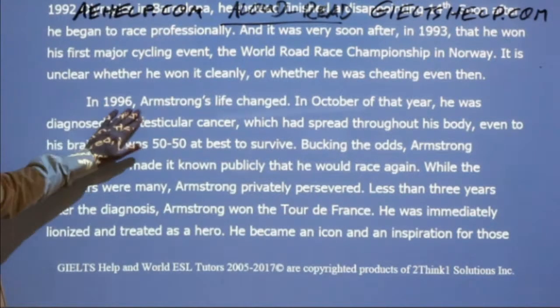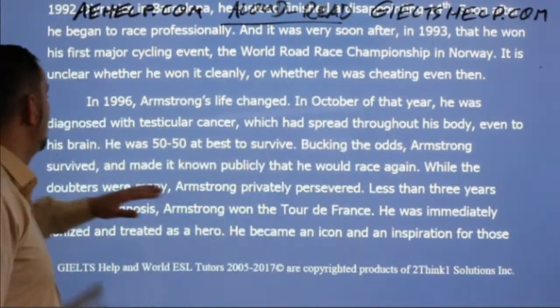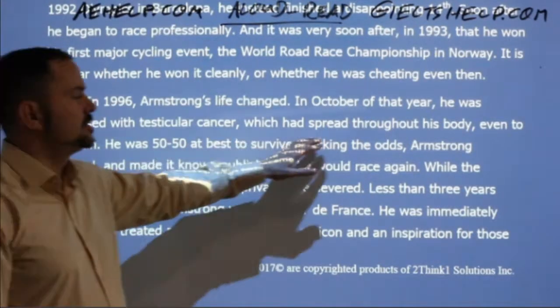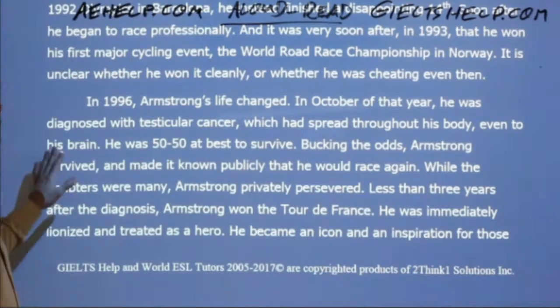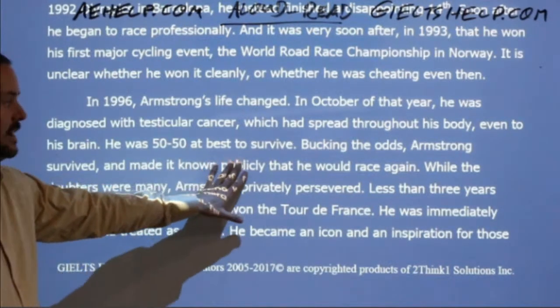In 1996, Armstrong's life changed. In October of that year, he was diagnosed with testicular cancer, which has spread throughout his body, even to his brain. He was 50-50 at best to survive.